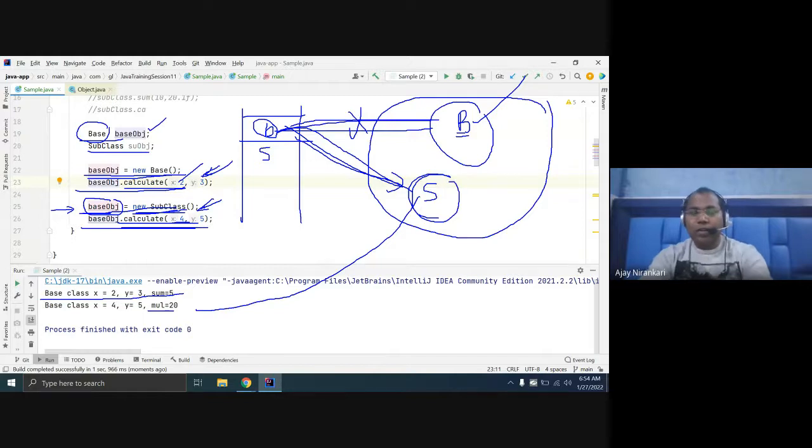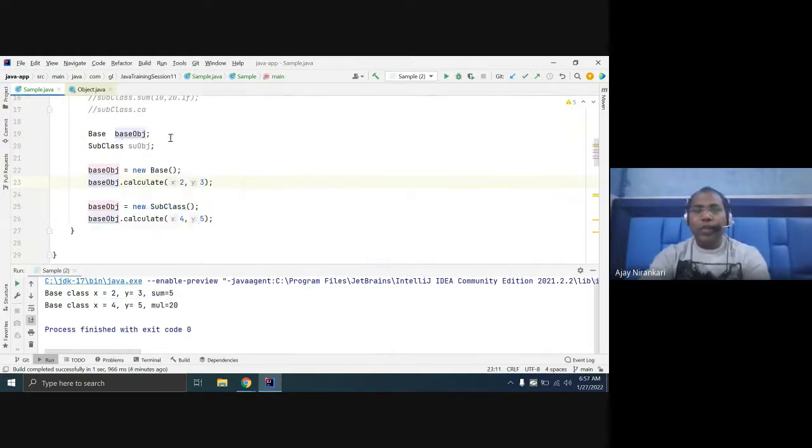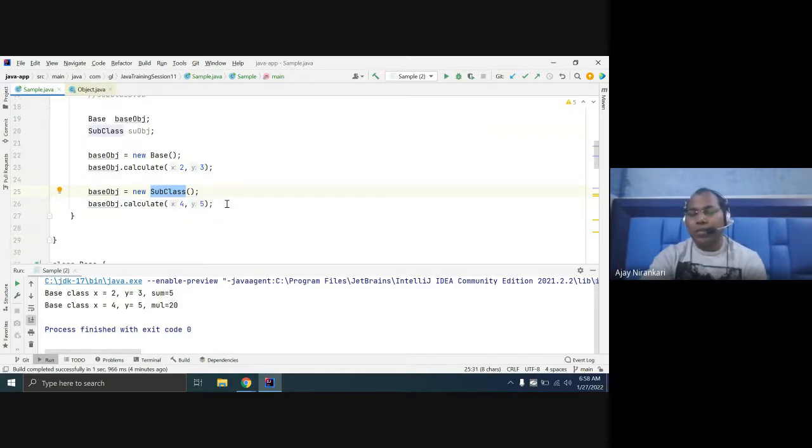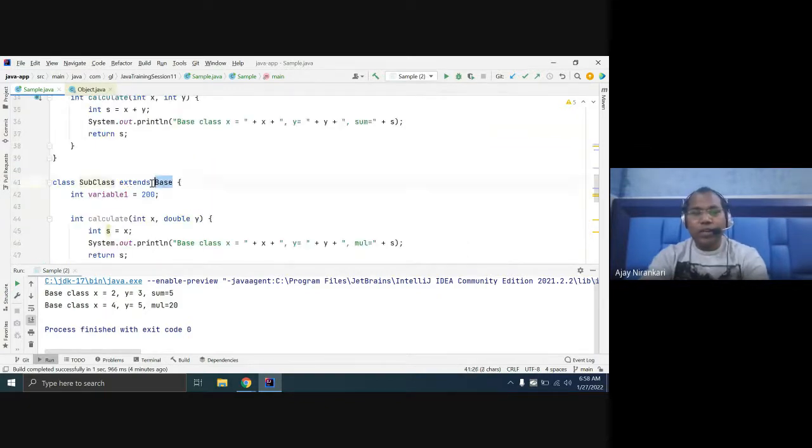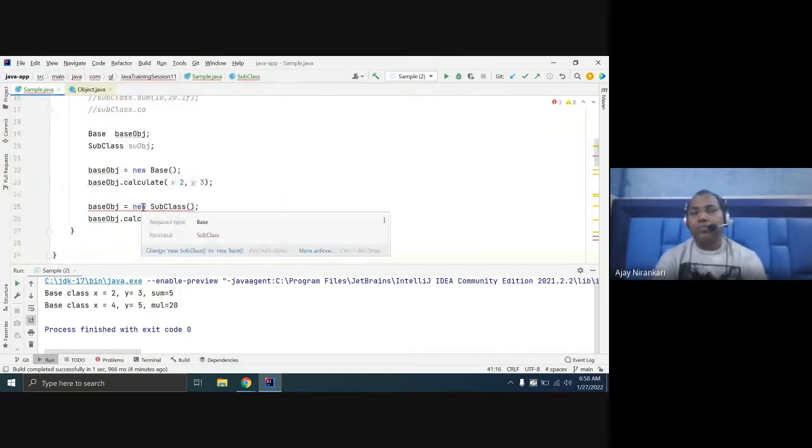Till now, whenever you create an object, you always assign the base. But inheritance gives us a new capability. In a base class variable, you can assign a subclass object, any subclass object. If this is not a subclass, just remove it, and now it is not allowed here. The compiler says this is a base class variable and you are assigning a different class object; both are two different things.